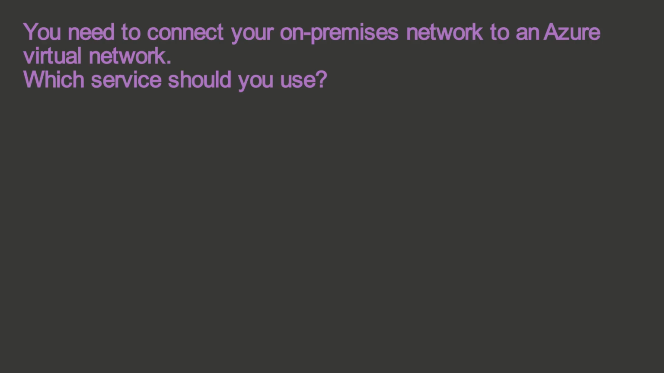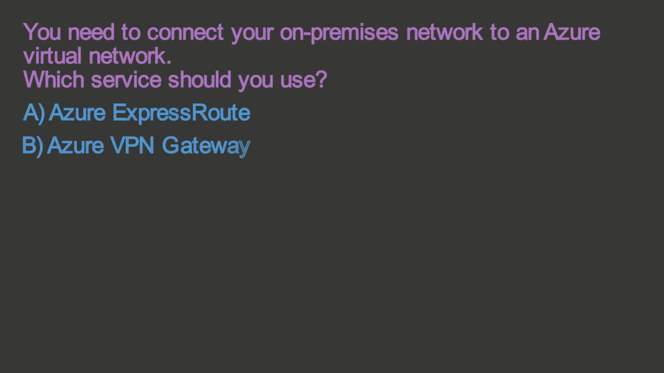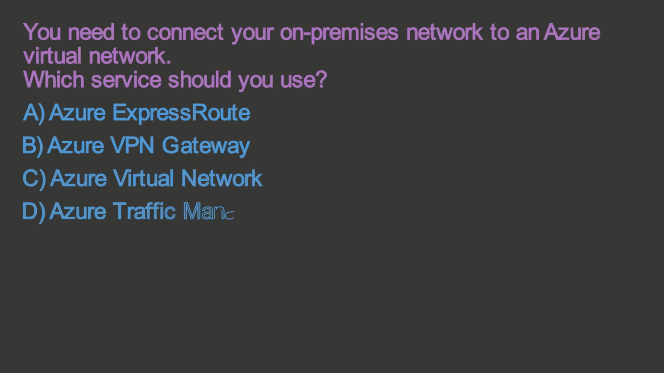You need to connect your on-premises network to an Azure virtual network. Which service should you use? A. Azure ExpressRoute. B. Azure VPN Gateway. C. Azure Virtual Network. D. Azure Traffic Manager.